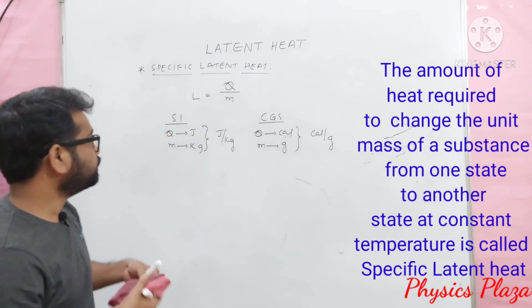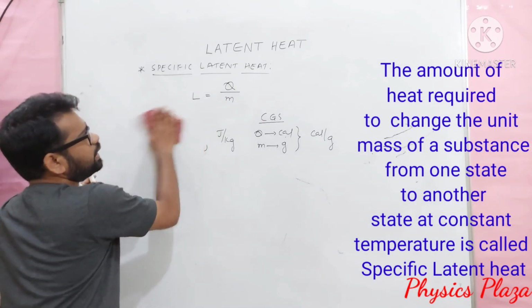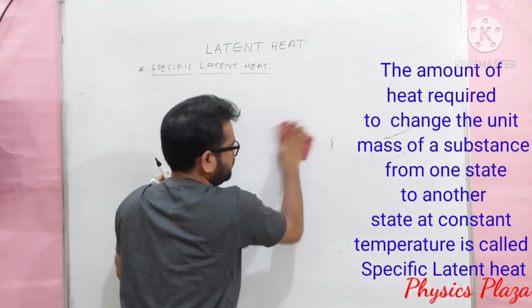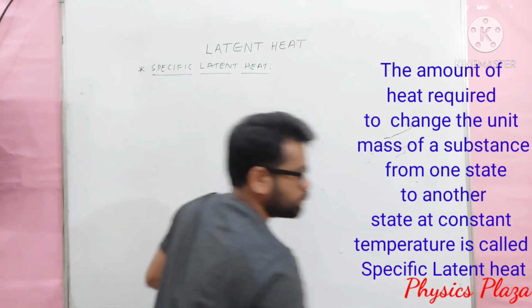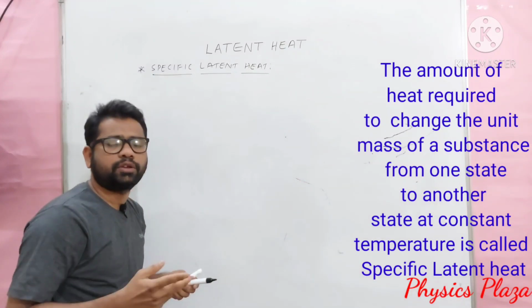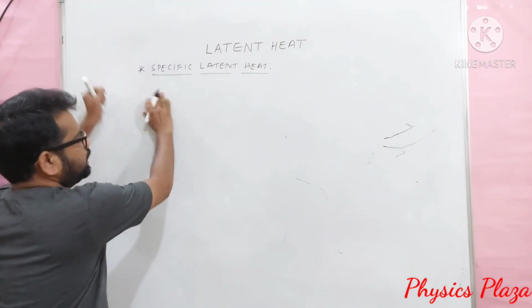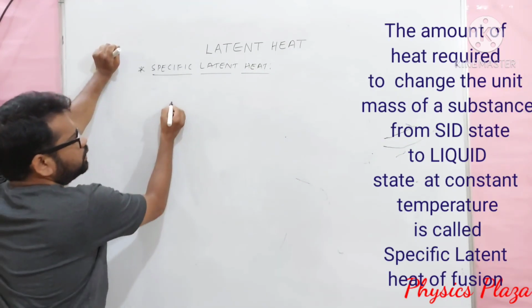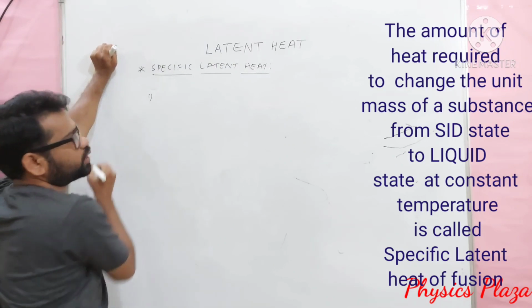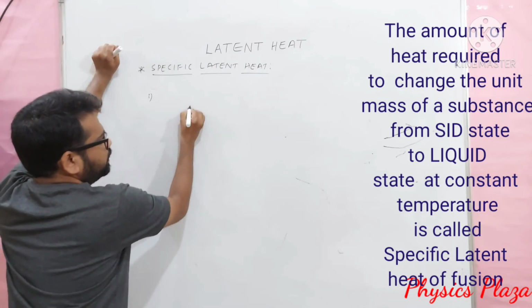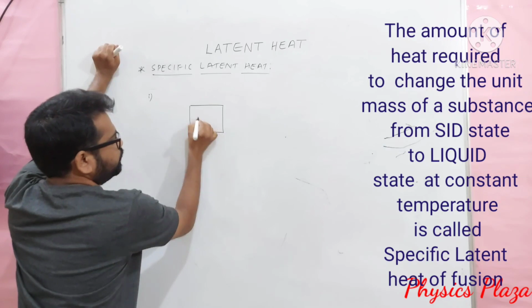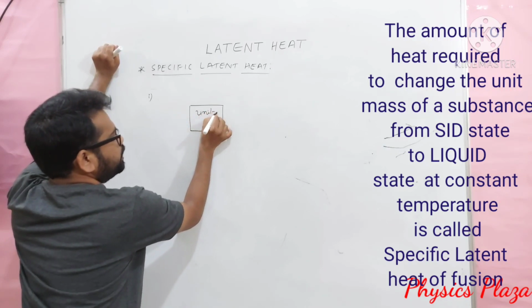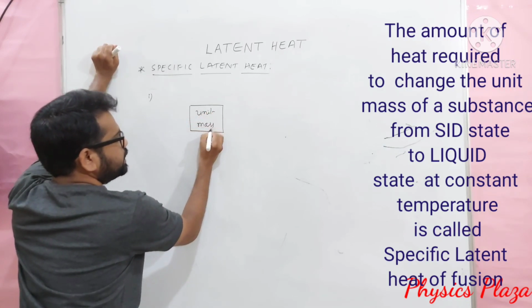Now let us see, dear children, the types. Specific latent heat is of two types here. Of course, in higher classes, you will learn in detail also. Let us take case 1. Here is a solid. Unit mass of solid is considered.